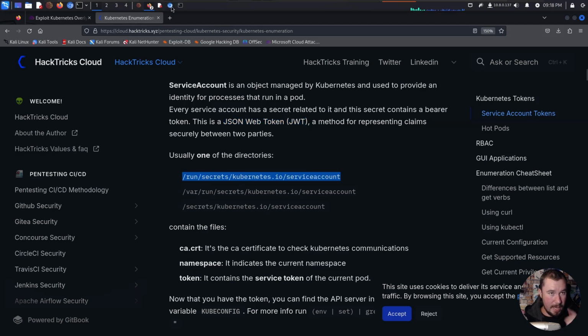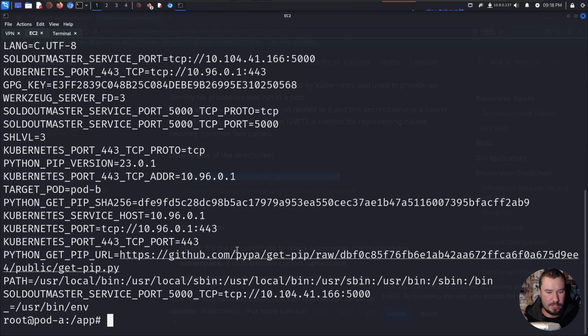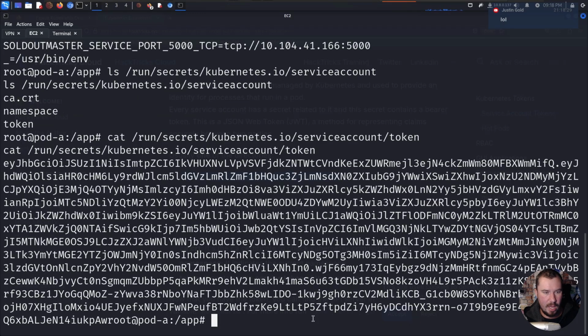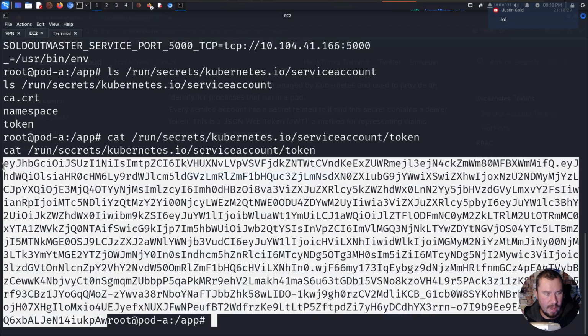If we copy this right here, we'll jump over to our terminal, and we can ls rather, and we do have some information here. So we have a token, so we can go ahead and see what is in that token, and we are given what appears to be a JWT right here.